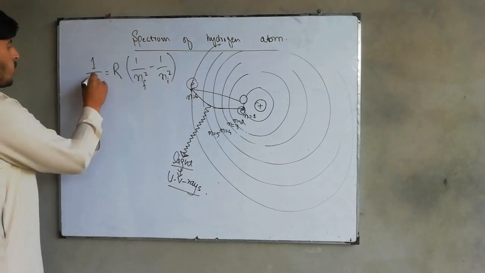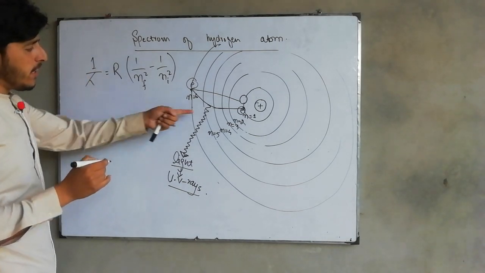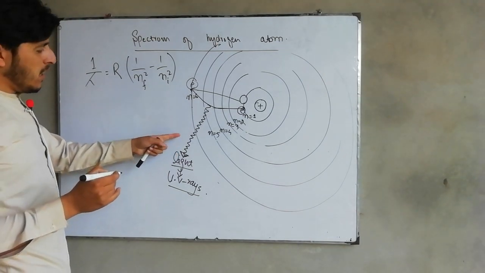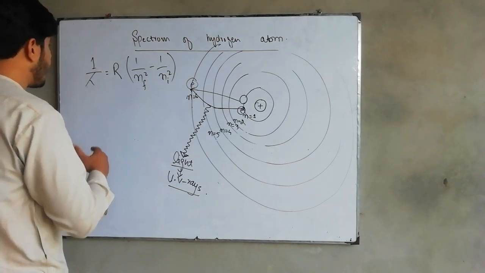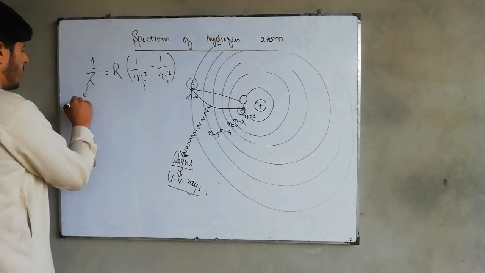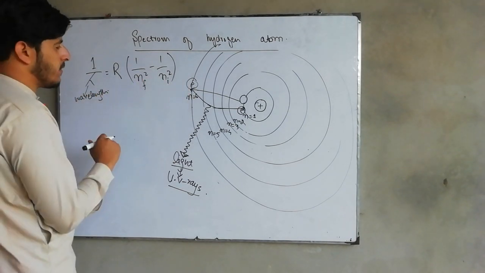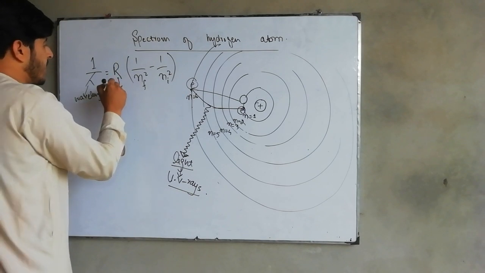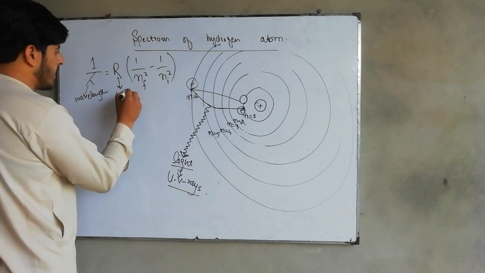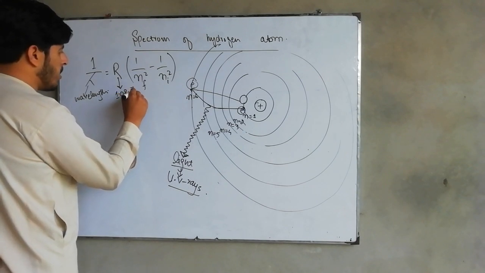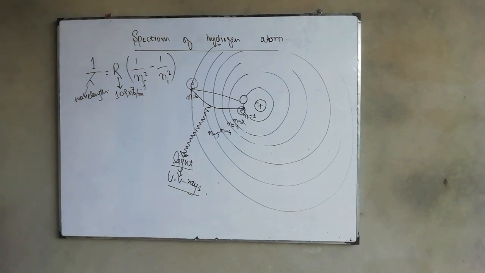Now what is this? Lambda is the wavelength of that light, which is obtained because of the transition of electron from one shell to another shell. That is, we obtain it from the transition of electron. And this is the Rydberg constant, which is equal to 1.09 something times 10 to the power 7 per meter.